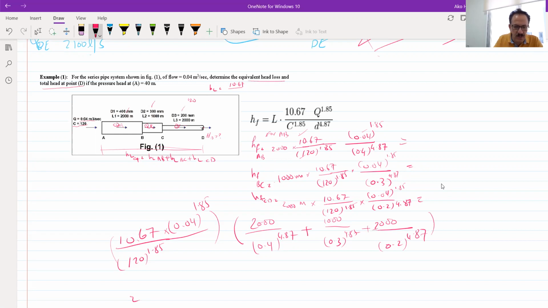10.67 times 0.04 power 1.85 divided by 120 power 1.85.